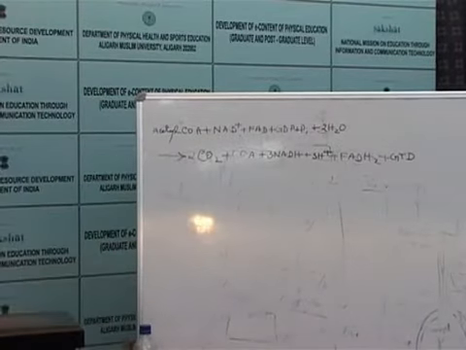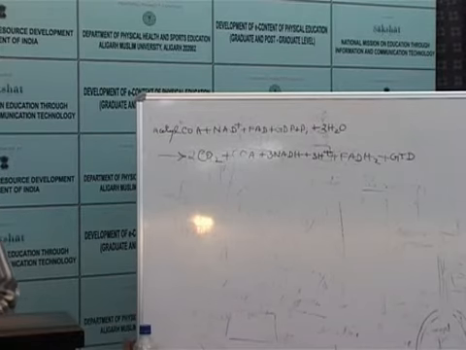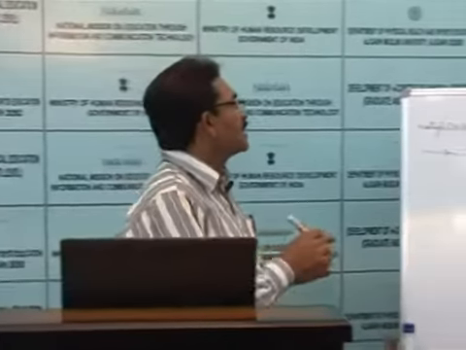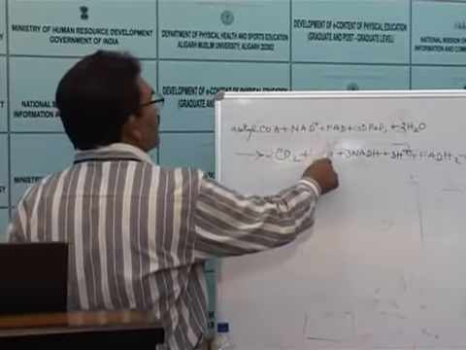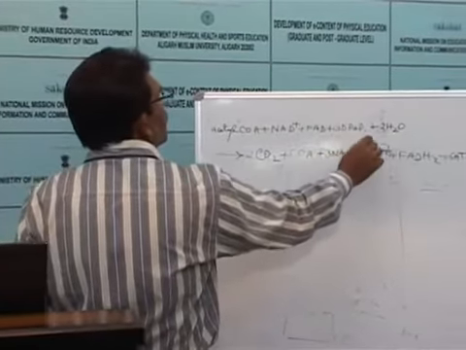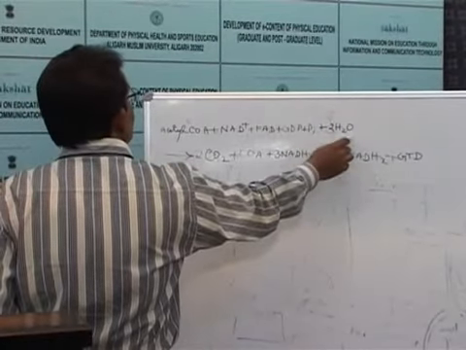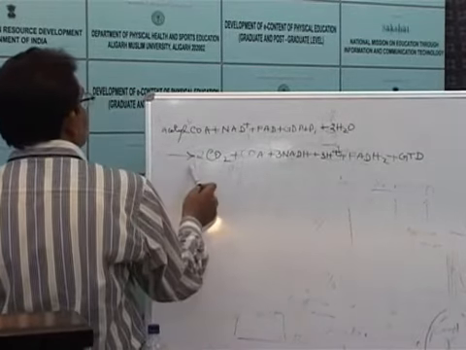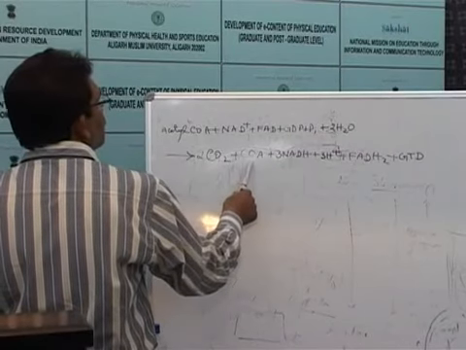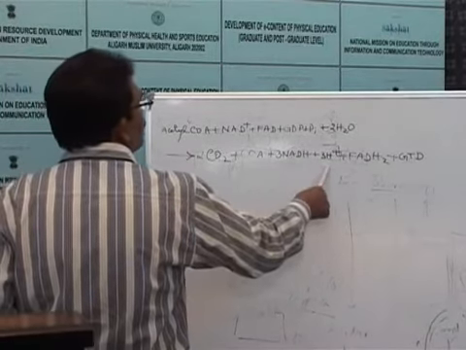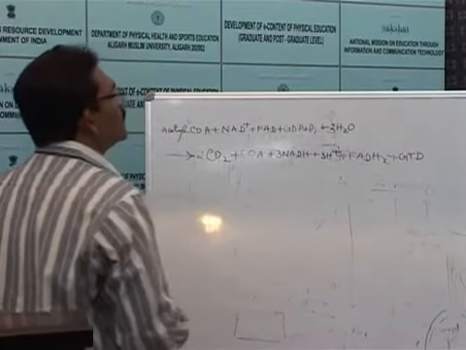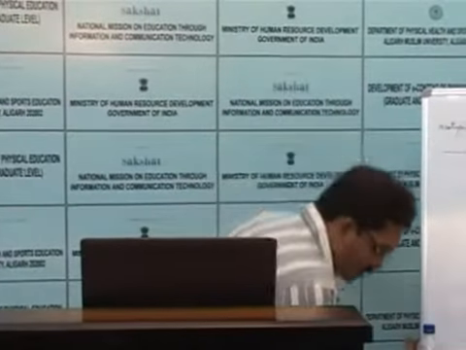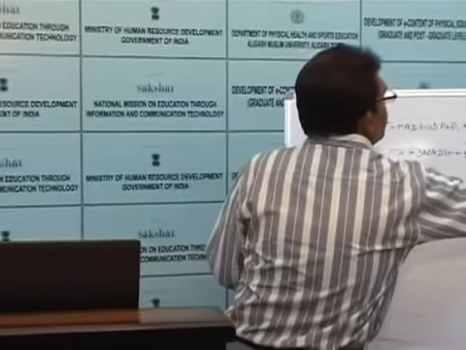This is the chemical reaction. We can understand this reaction: acetyl coenzyme A plus 3 NAD+ plus FAD plus GDP plus Pi plus 2 H2O is equal to 2 carbon dioxide plus coenzyme A plus 3 NADH plus 3 hydrogen ions plus FADH2 plus GTP. This is GTP, not GDP.